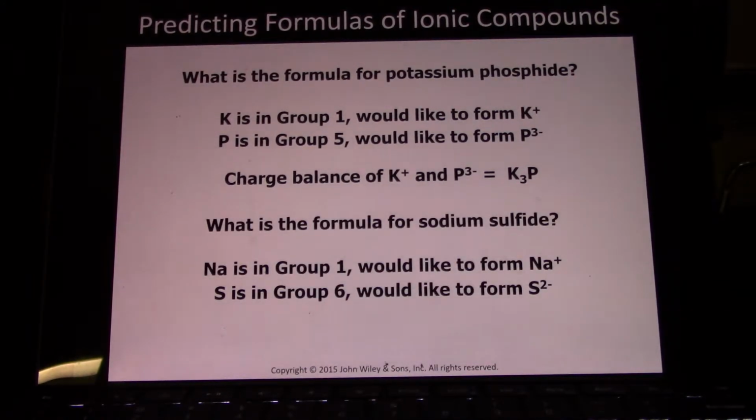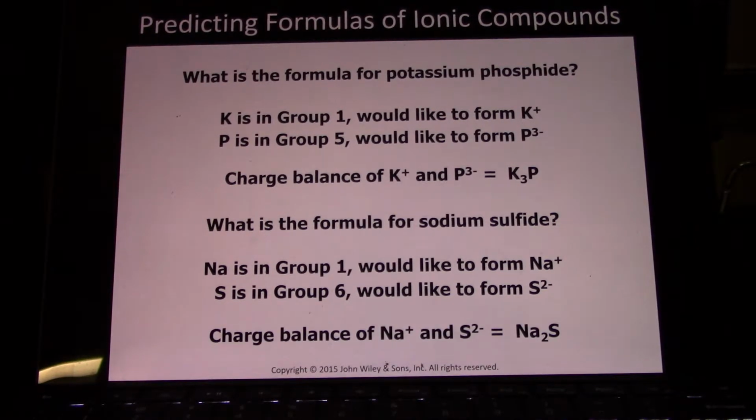Sodium sulfide. Sodiums want to give up 1 electron to become like neon. Sulfurs want to gain 2 electrons to become like argon. You need 2 sodiums for 1 sulfur. But in the end, the sodiums have the electronic configuration of neon, and the sulfide has the configuration of argon. Everyone is like a noble gas, so everyone is happy.